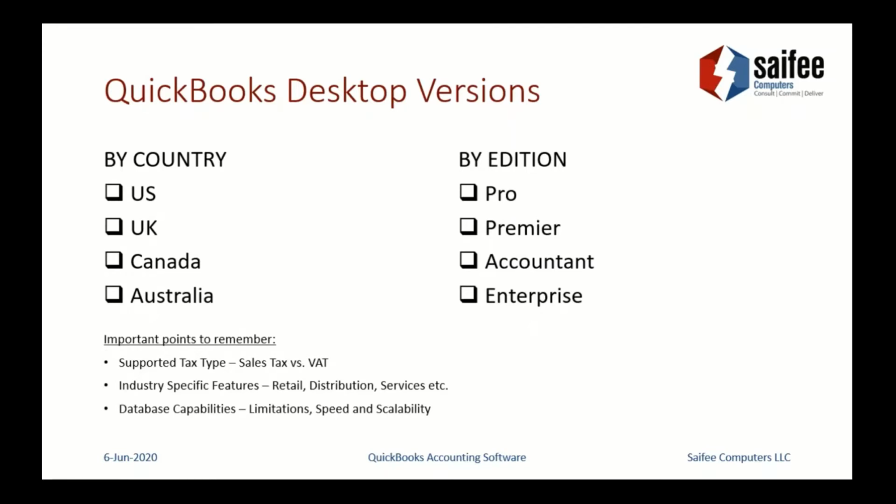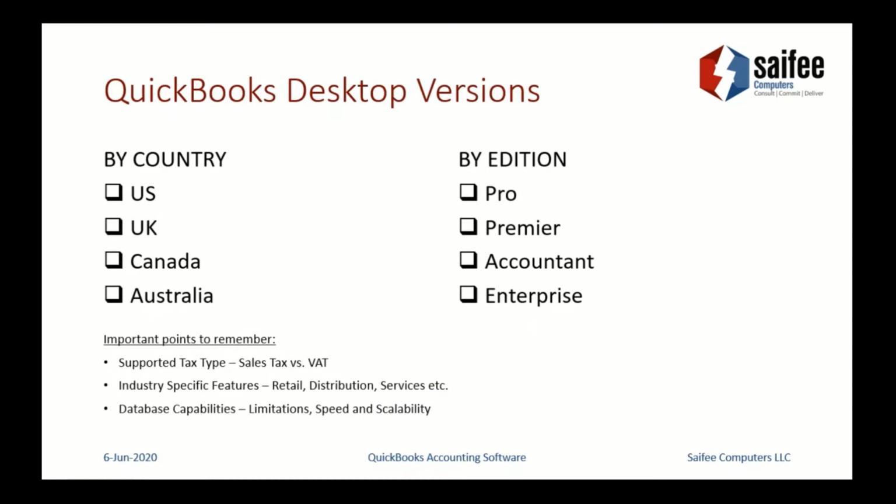So then we have the services industry, wherein you prepare estimations for people, and then you have progressive invoicing. So let's say you're going to invoice them for 10% of the approved contract value, then you're going to invoice them another few percentage based on different milestones. So all those features are supported in the industry specific versions.